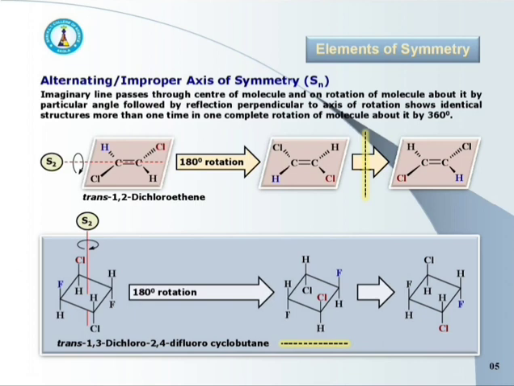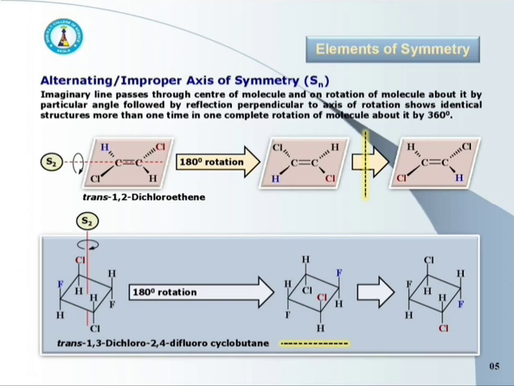it is called a two-fold alternating axis of symmetry, that is S2. After every rotation by 180 degrees followed by reflection perpendicular to the axis of rotation, an identical structure is obtained.